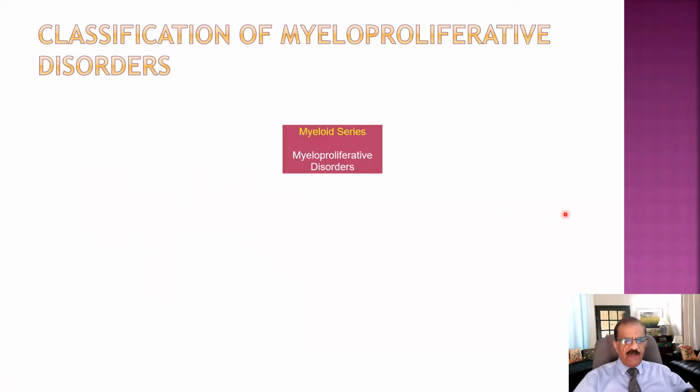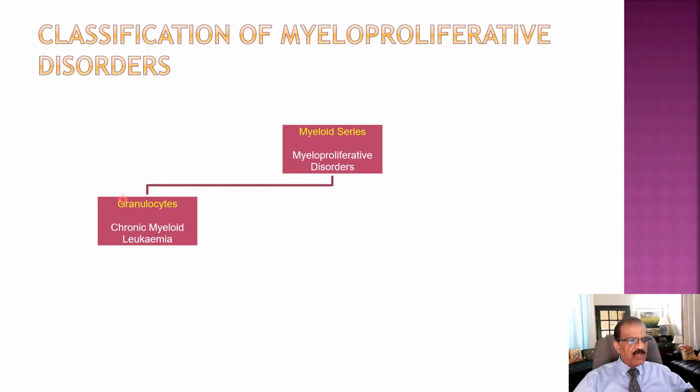Now, this is the classification. The proliferative disorders arising from the myeloid tissue would be called myeloproliferative disorders. First are the abnormalities arising from the granulocytes, also called white cells.